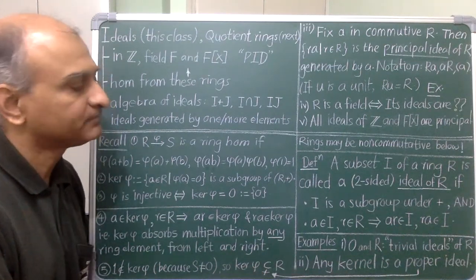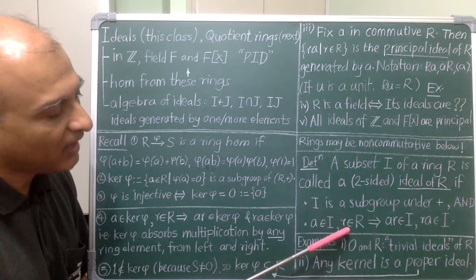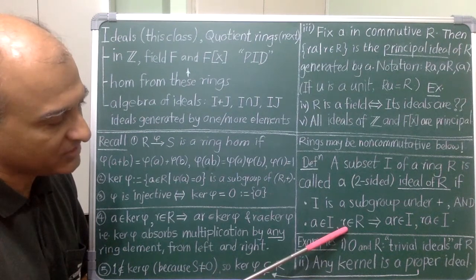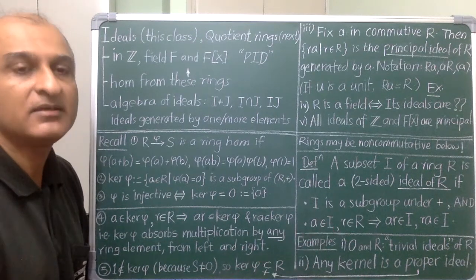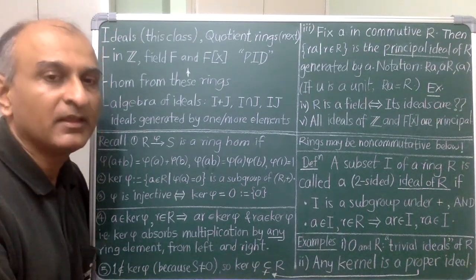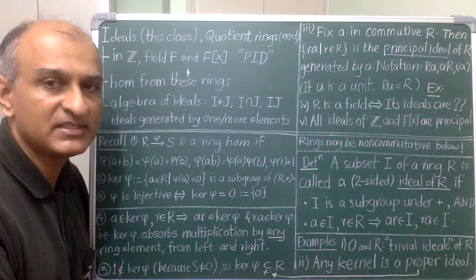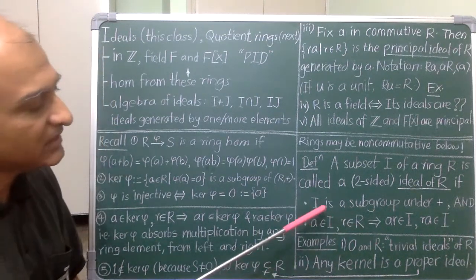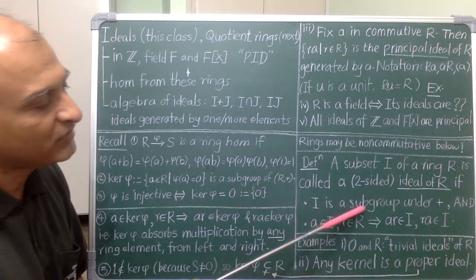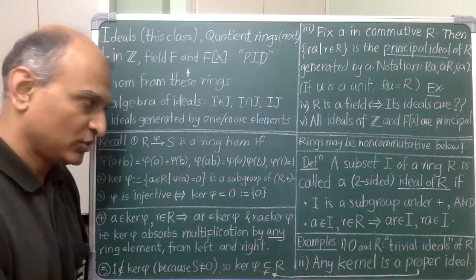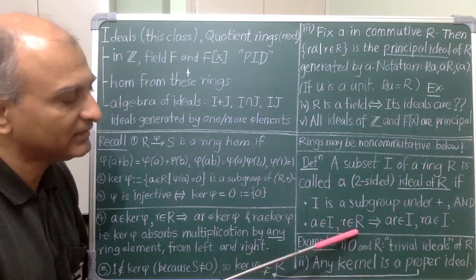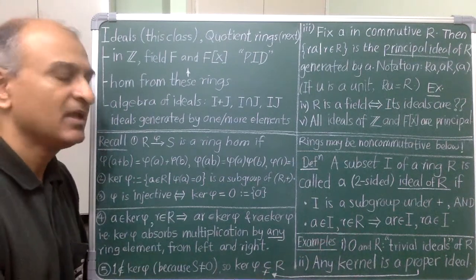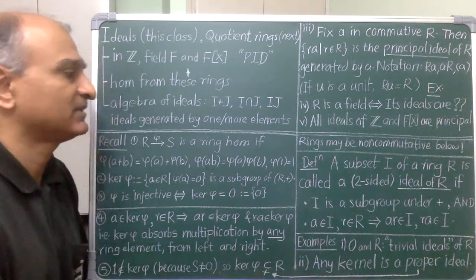Second remark, if I take r to be minus 1 in the second condition, then it shows that I is closed under taking negatives. Therefore, while checking that some given set is an ideal, it is enough for the first condition to say that it is closed under addition, because minuses are automatically taken care of by the second condition. This can come in a bit handy in examples.